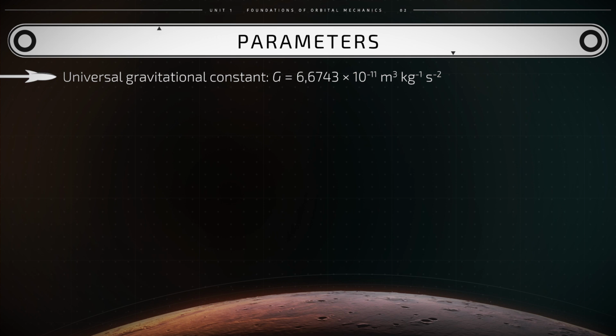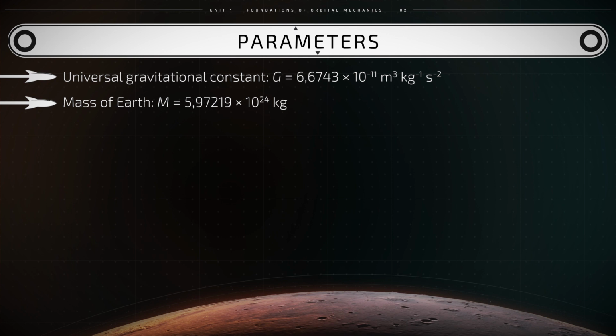In this example, capital M is the mass of Earth. That is equal to the following number: 5.97219 times 10 to the power 24 kilograms.